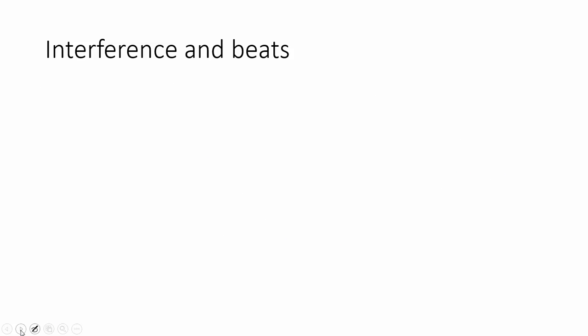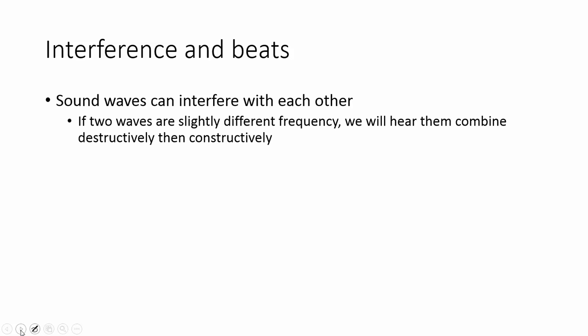Okay. Last thing to talk about is interference and beats. If you've ever tuned an instrument, you know when you're getting close because you hear a loud, soft, loud, soft, loud, soft sound, and that's because the frequency of the two waves is relatively close. So sound waves interfere with each other, and that means they can interfere constructively or destructively.